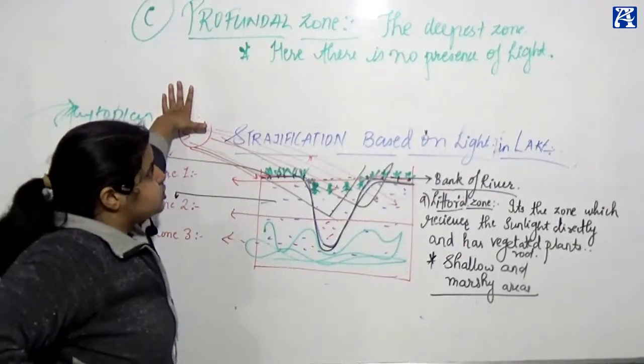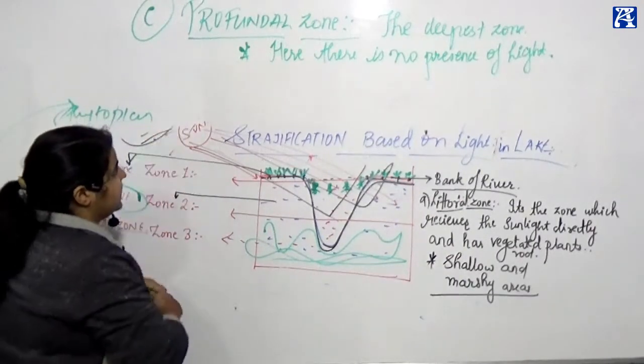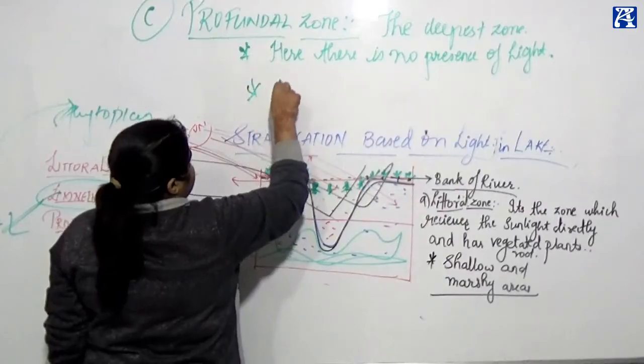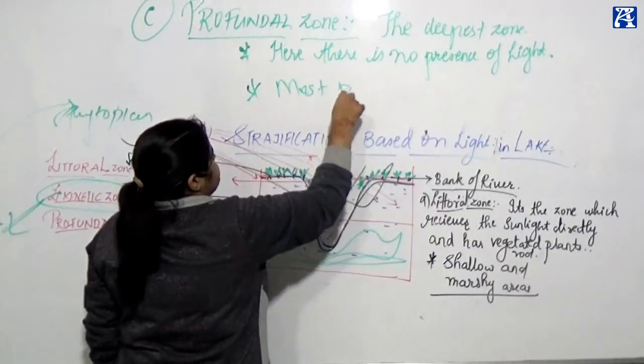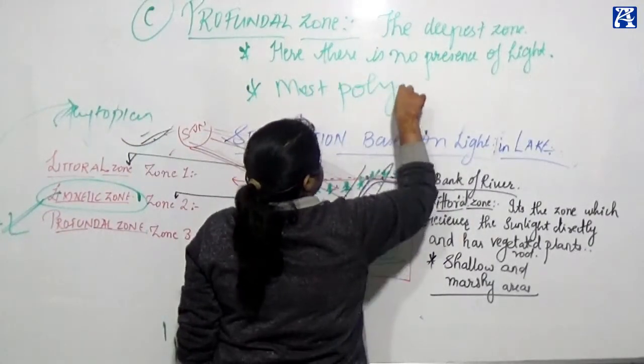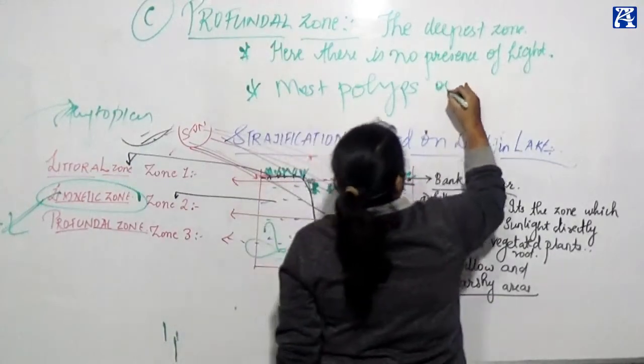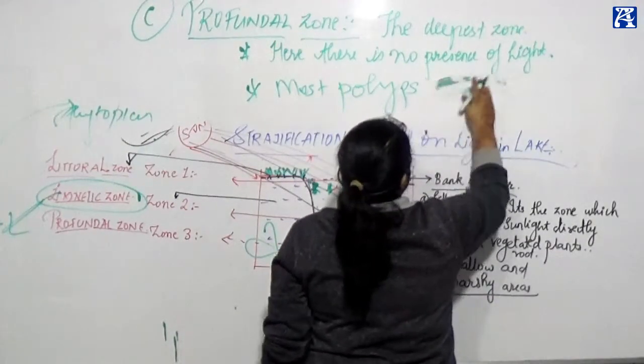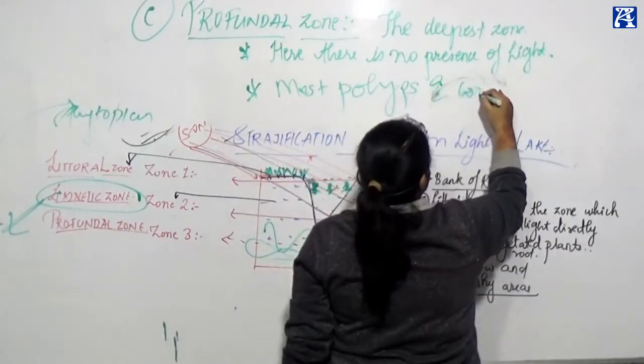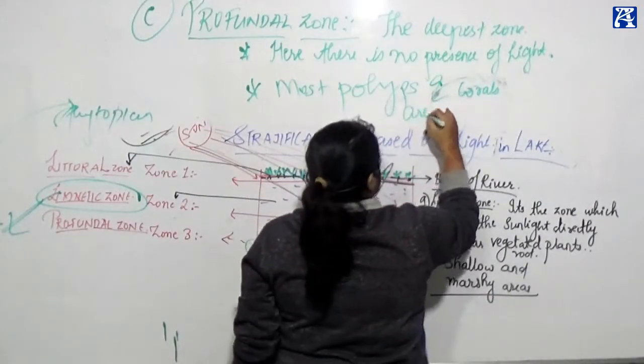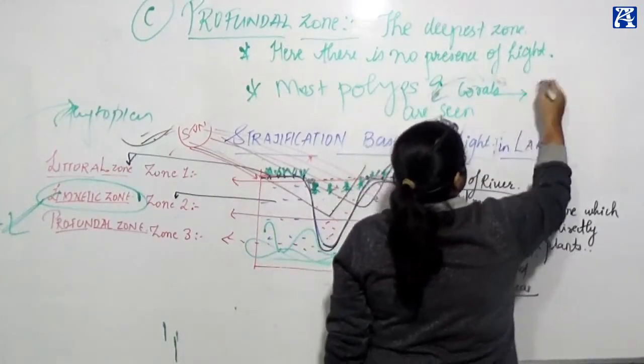Now I was telling you about profundal zone. It is the deepest zone. Here there is no presence of light, and mostly polyps and corals are seen over here. And what are these corals?